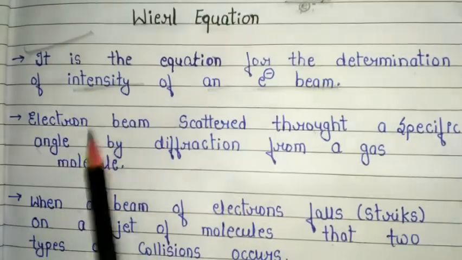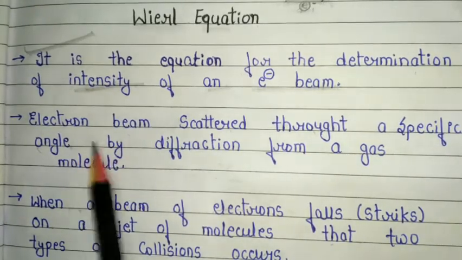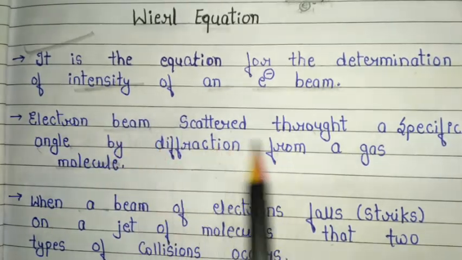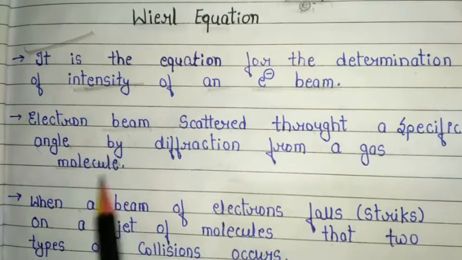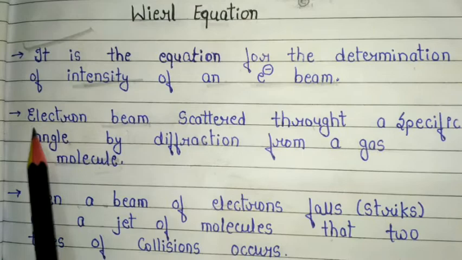Second point, the electron beam is scattered through a specific angle by diffraction from a gas molecule. This is the second important point.